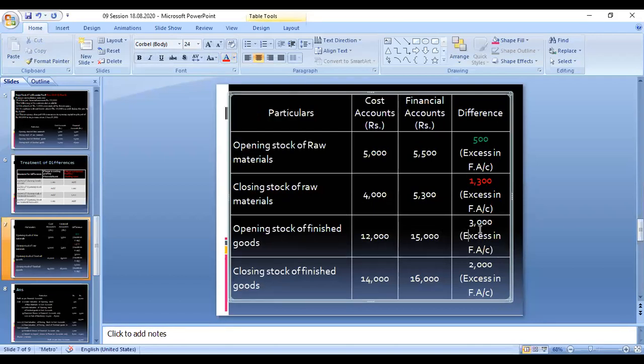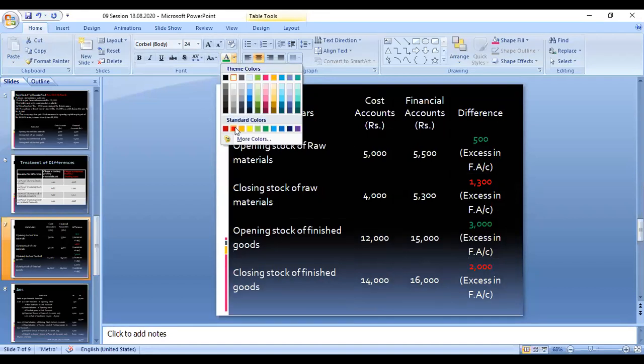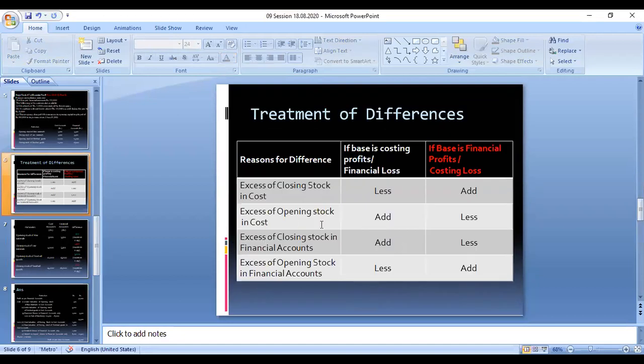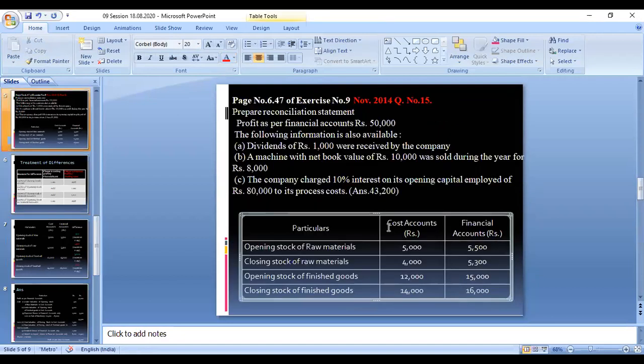Then opening stock of finished goods. What is the case here? The same, similar case, so it is in green mark. So this should be added, and this is closing stock, so this should be less. Now we find out from the below table. This table is given, so we identify the difference between the two values. Compare the cost accounting amount with the financial accounting amount.